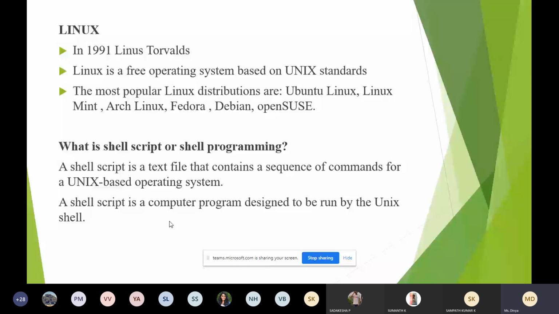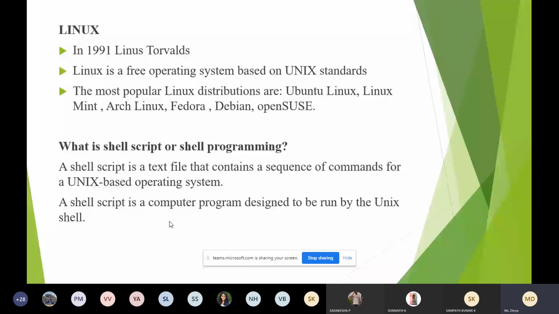Coming to the versions of Linux, we have Ubuntu Linux, Fedora. You can see in our lab we use Ubuntu, correct? In the C lab and all, we have used the Ubuntu operating system, correct? Yes, ma'am.